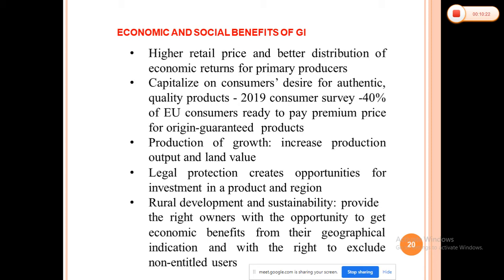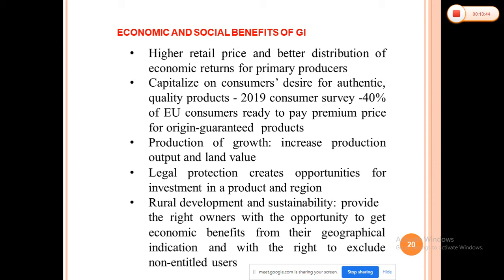Obviously, it will increase the production output as well as the land cost, and that will ultimately help rural development and sustainability. Basically, it provides the right owners with the opportunity to get economic benefits from their geographical indications, with the right to exclude non-entitled users.